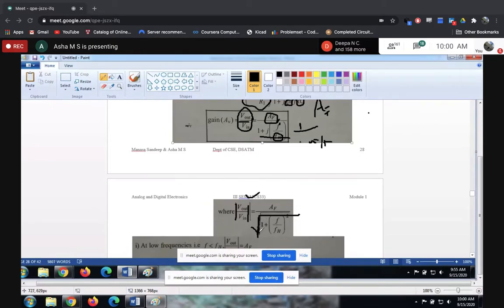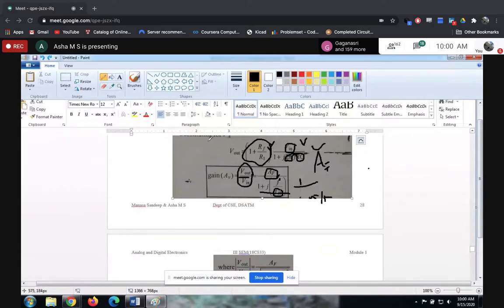So on the LHS and on the RHS, you need to take the root. Once you take the root, without changing, you can just write 1 plus F divided by FH whole square. Once you write this, you can overcome this j. So this is how we are representing it. If you solve till here, this is also perfectly fine, but these things are hard to remember, so usually they won't represent it like this.